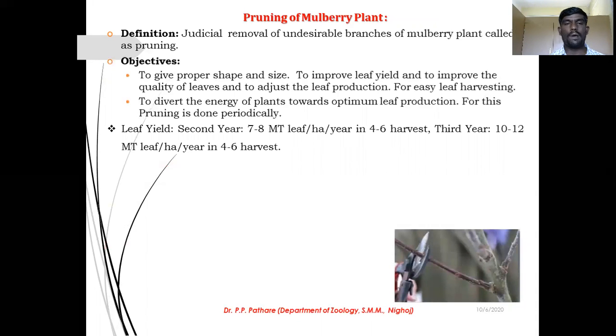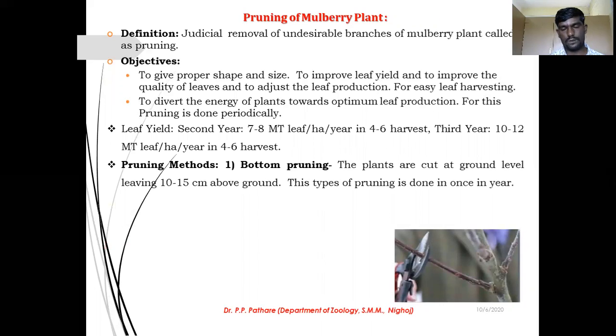Means आपको जो mulberry leaves मिलने वाला है, 4 या 6 हार्वेस्टिंग करने के बाद 7 to 8 metric ton leaves you are getting. Second most important sentence, that is, third year 10 to 12 metric ton leaves per hectare per year will be obtained in 4 to 6 harvests. This will only happen because of pruning. समझ में आ रहा? Means pruning helps to increase your leaf production. समझ में आ रहा है क्या आपके? ठीक.